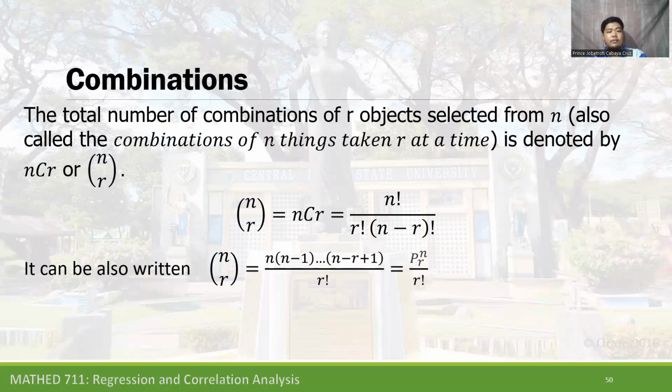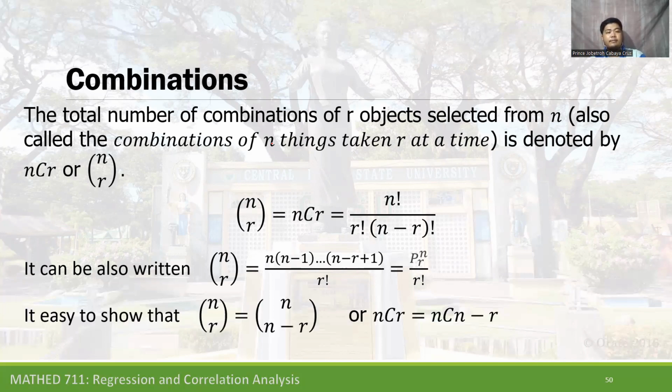It can also be written as nCr is equal to n times n minus 1 down to n minus r plus 1, divided by r factorial, which is equal to the permutation of n objects taken r at a time divided by r factorial.